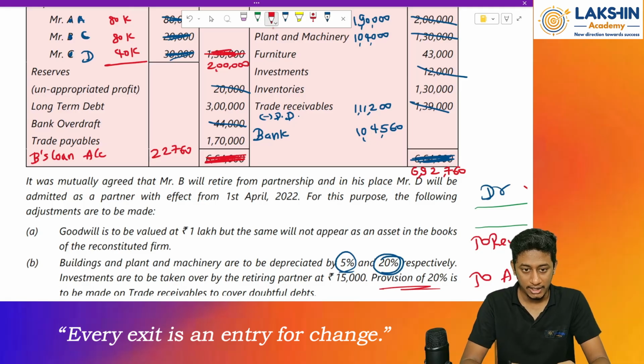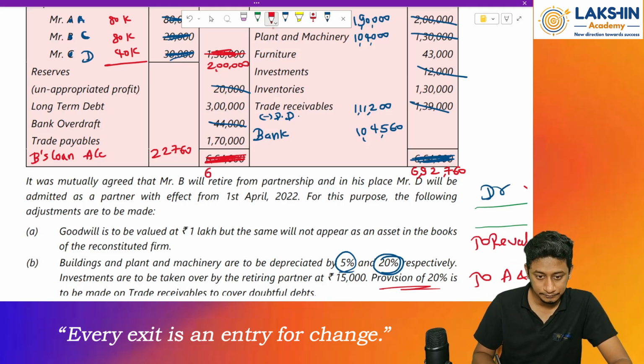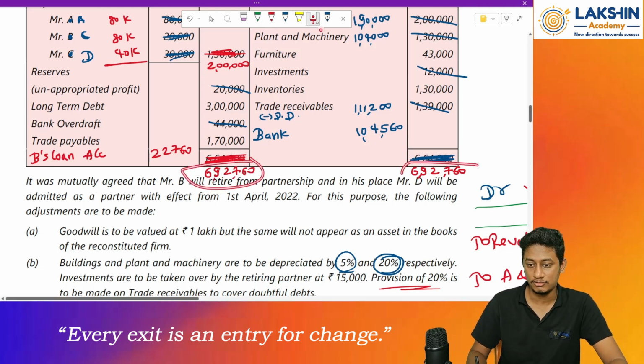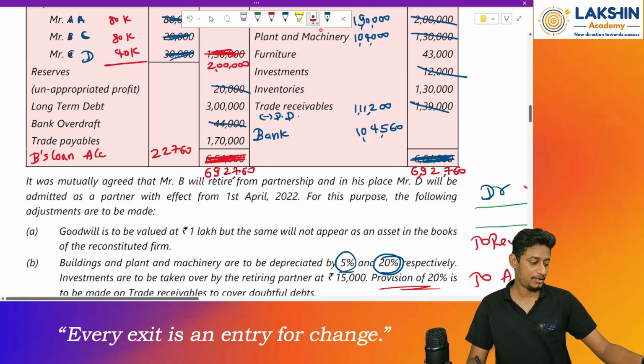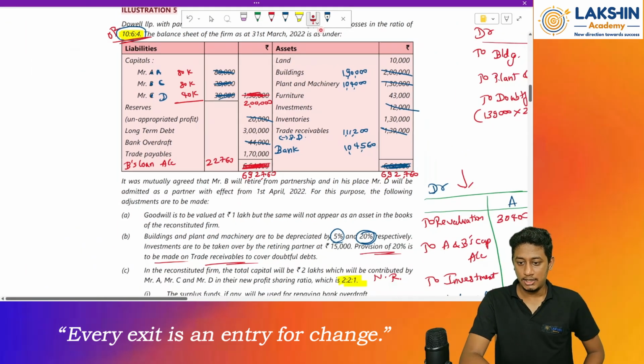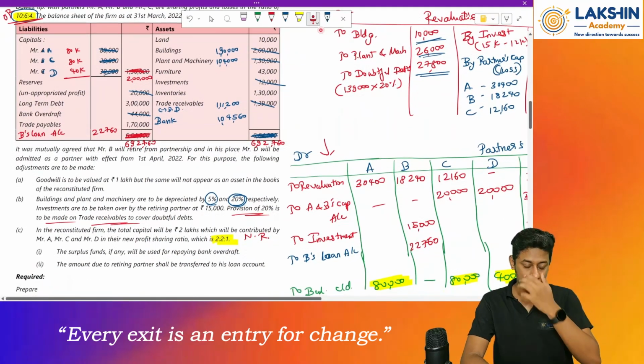So 2 lakh capital plus 3 lakh long term debt plus 1 lakh 70 trade payables plus 22,760 loan from B. So 6 lakh 92,760 is the value of capital, the value of my asset balance sheet total. So my balance sheet is being tallied. Clear? Okay. So this is how we need to prepare the balance sheet and the partner's capital account. Okay. So one question in the textbook.